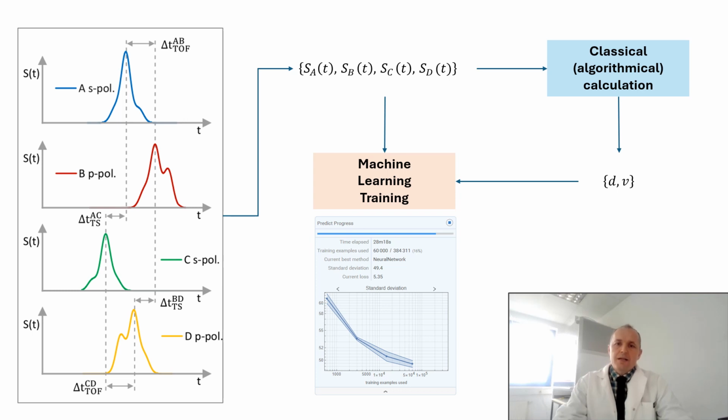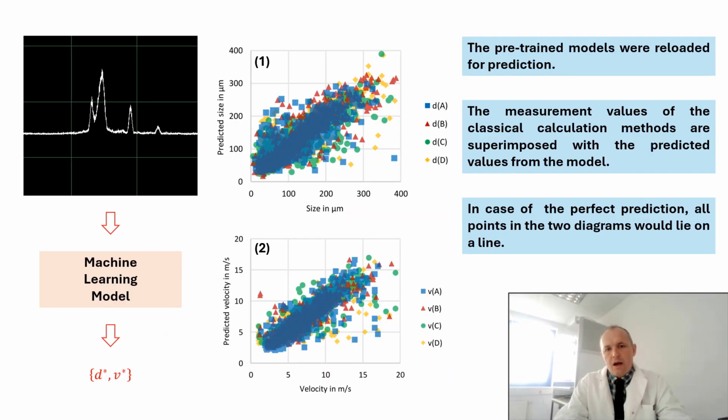Once the light scattering signals were connected to the particle size and velocity, they could be used to train a machine learning model. A regression model based on a neural network was used for this purpose. Two models were trained for each detector A, B, C, and D: one model for particle size and one model for particle velocity. After training, the models were saved and reloaded for prediction.